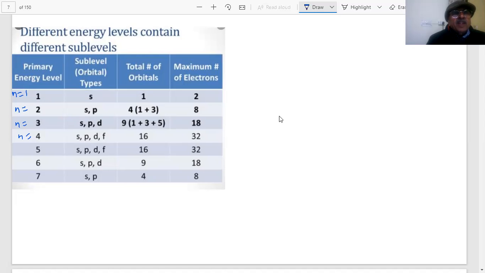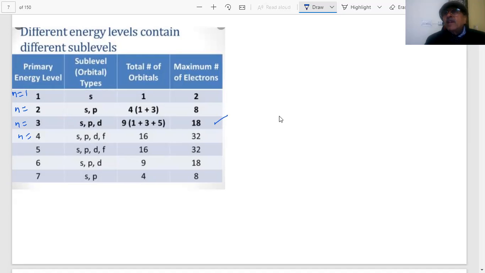When n is 3, in the third shell, you will have 3 subshells: S, P, and D. The number of orbitals in S is only 1, in P is 3, and in D is 5. Total 9 orbitals. If there are 9 orbitals, how many electrons can live? 9 into 2, 18. Okay? Noted? Any doubt?